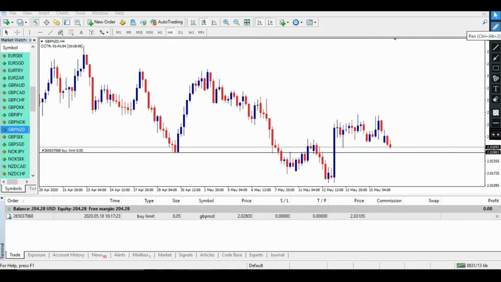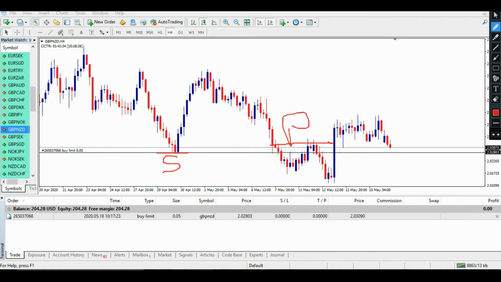Today I'm going to take a trade in front of you, and I will show you that I'm going to place a buy order on GBP NZD. As you can see, I'm on the 4-hour chart, and right now, as I can see in the 4-hour chart, there is one particular support which was acting as a resistance over this place.